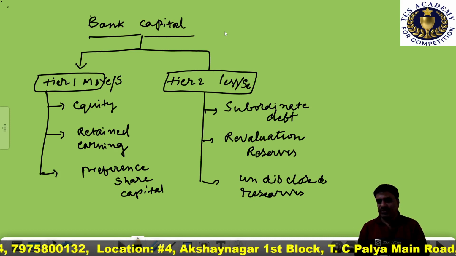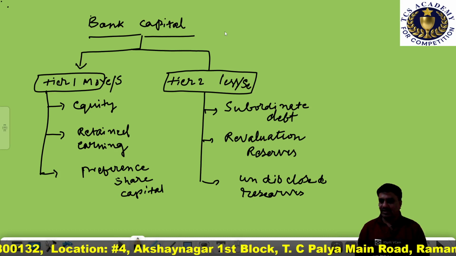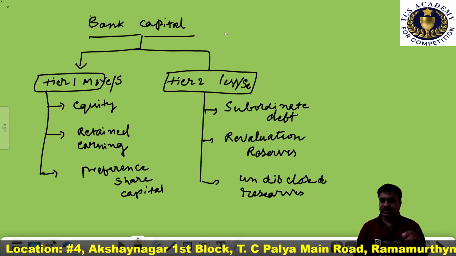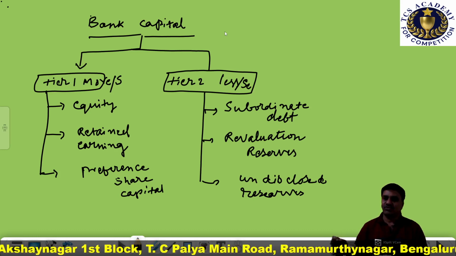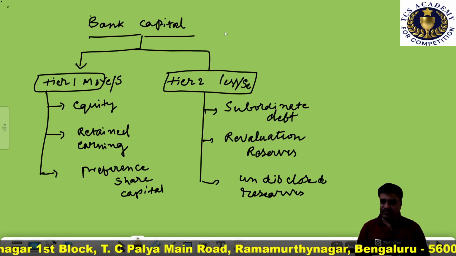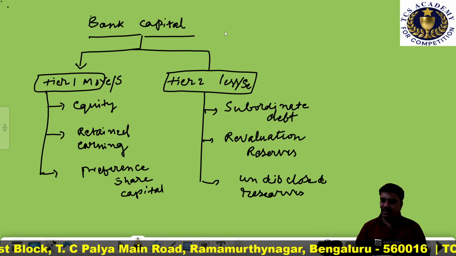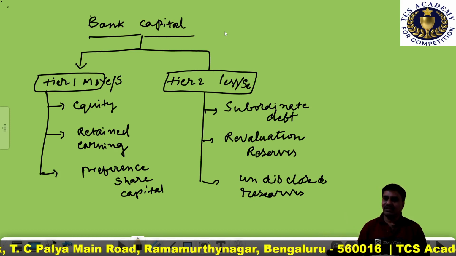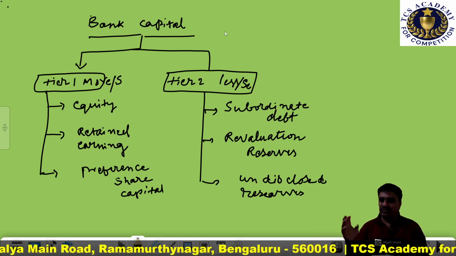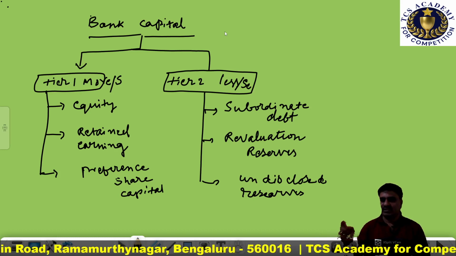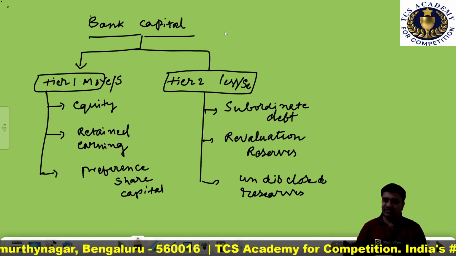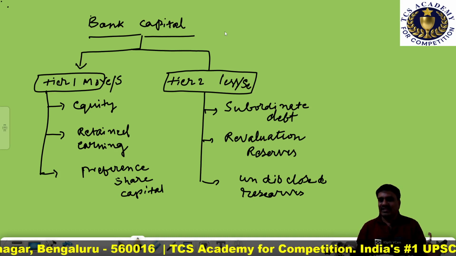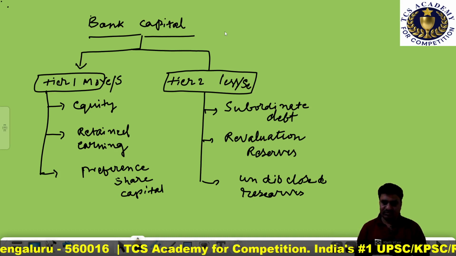What are the components that come under tier 2 capital? Subordinate debt, revaluation reserves, undisclosed reserves. Clear? Tier 2 is the less secured capital, and in that we have three components: subordinate debt, revaluation reserves, and undisclosed reserves.